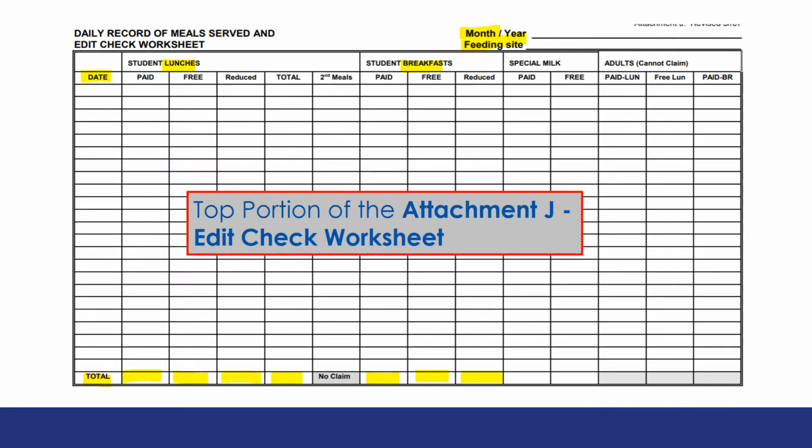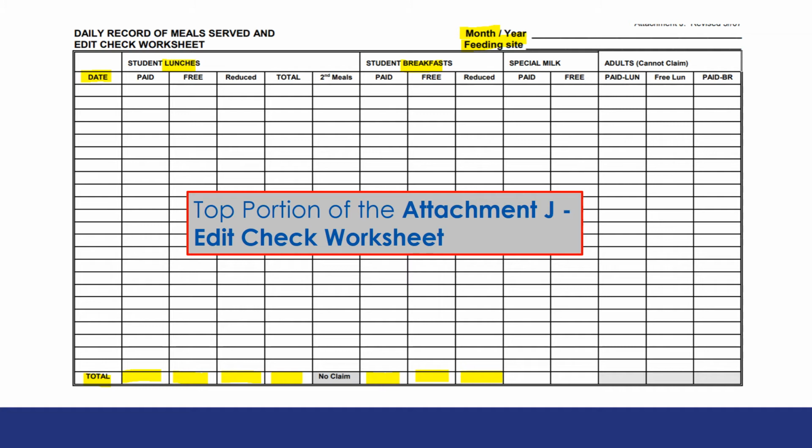As we take a closer look at the top portion of Attachment J, the Daily Record of Meals Served and Edit Check Worksheet, this form requires the name of the feeding site and month meals were served. The form is completed for each day of the month with the daily counts recorded for paid, free, and reduced meals served. The total of each category, paid, free, and reduced for the month is then recorded.